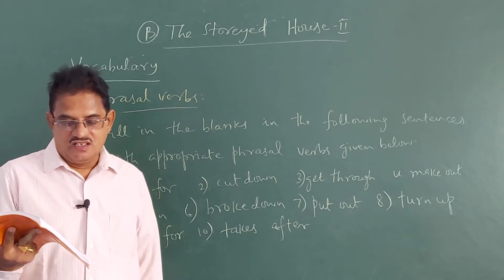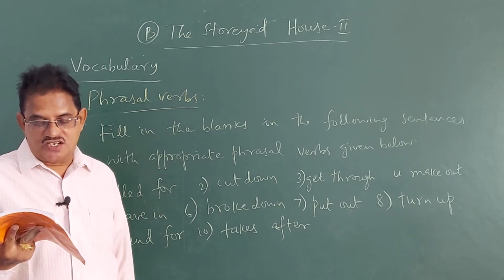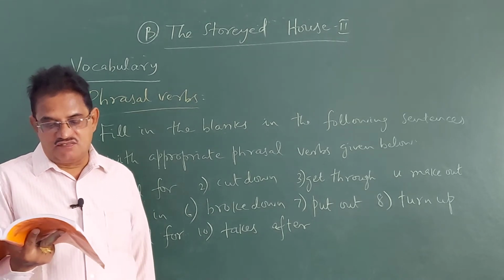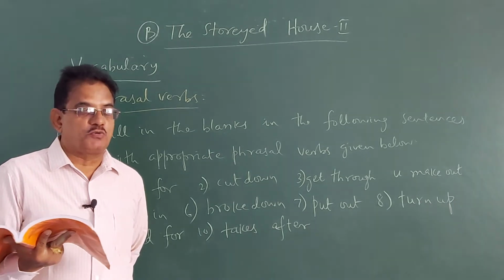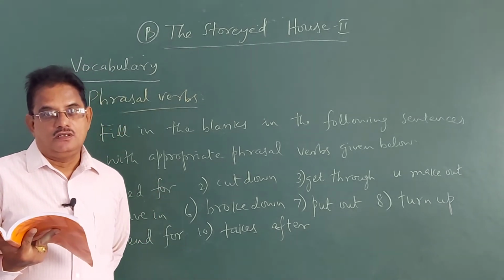Sentence number 7. The Olympic flame is usually dashed after completion of all the events. Is usually put out. Put out means what? Switch off.